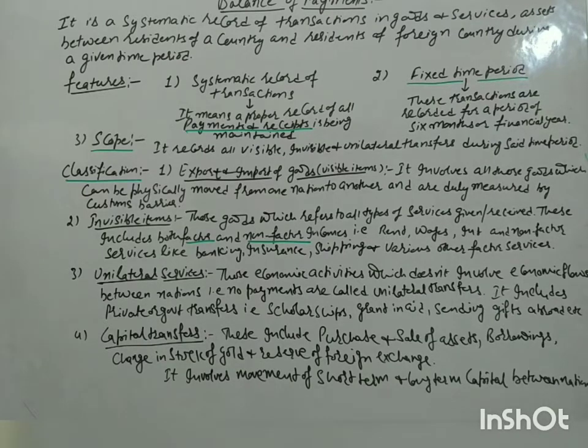Now there is a difference between the first category, export and import of goods. There we are buying and selling the goods for usage. Here we are buying and selling the assets for a long term period. That is the difference: capital is transferred over here, whereas there only the services are being transferred in the first category.